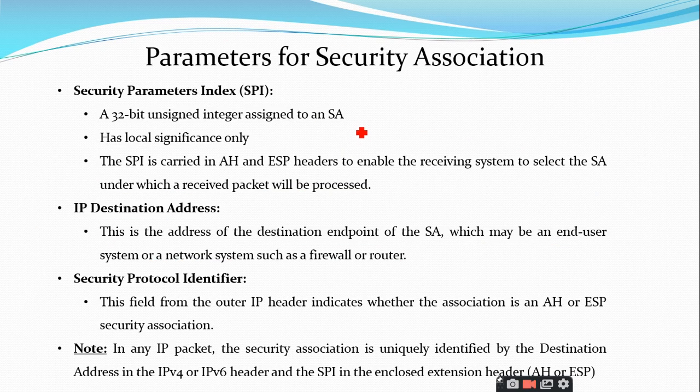Now let us have a look at these entries that are present inside this security association. These are the entries or the parameters for the security association. We know that a security association is a logical connection between the sender and the receiver, a one-way logical connection. So how do you identify a security association? That is done by making use of these three parameters. One is the security parameter index, which in short we name as SPI, the second one is the IP destination address, and the third one is the security protocol identifier.